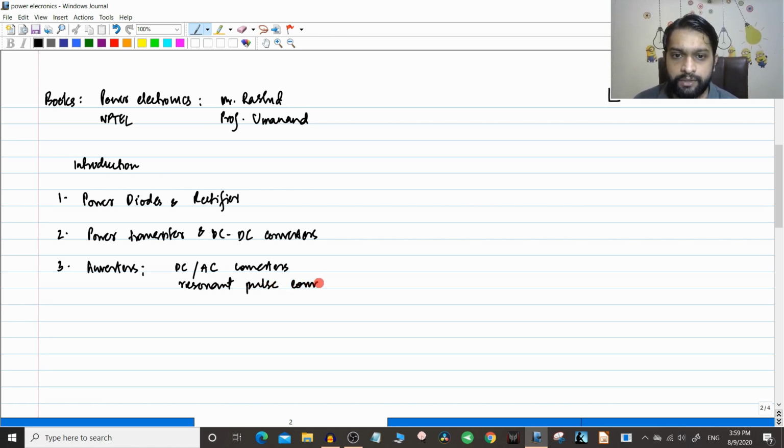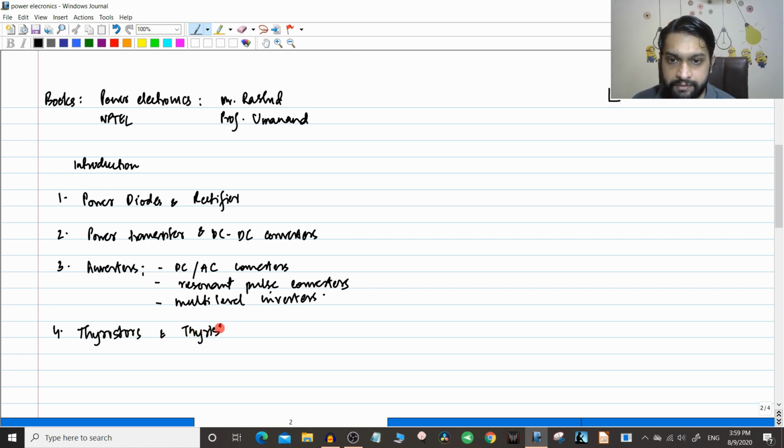The basic structure of the course has been taken from the book by Rashid, so you will find the same type of structure there, but however we will be adding on things based on other material also. So there are resonant pulse converters, and then you have multi-level inverters. So this is another important part. After this, one of the most important concepts: thyristors and the thyristorized converters. So this is also a very important topic.